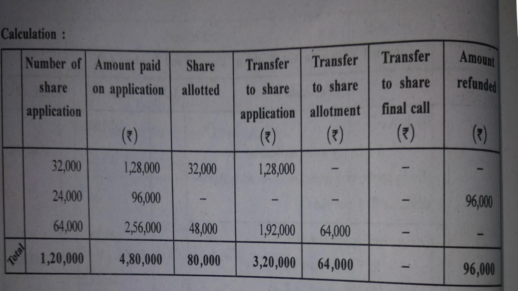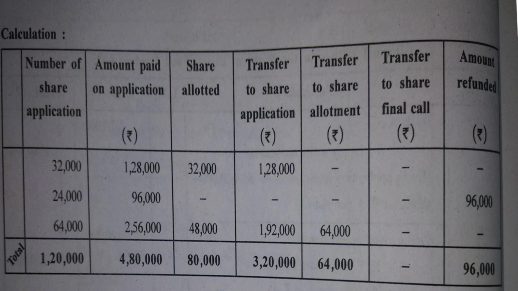So, applicants of 32,000 were given 32,000 shares. So 32,000 into 4, 1,28,000. 24,000 applicants were not allotted a single share. But obviously, they have paid application money. So 24,000 into 4, 96,000, they have paid with application, which has been returned to them.